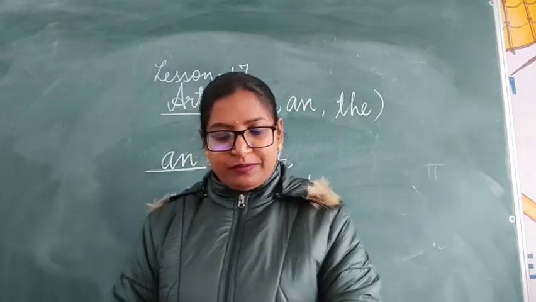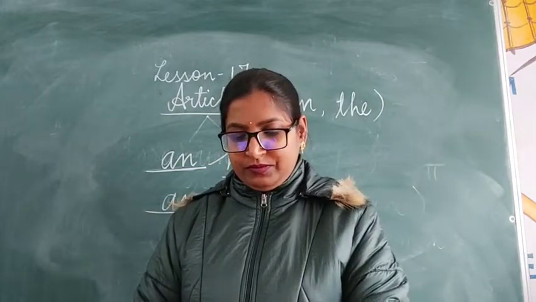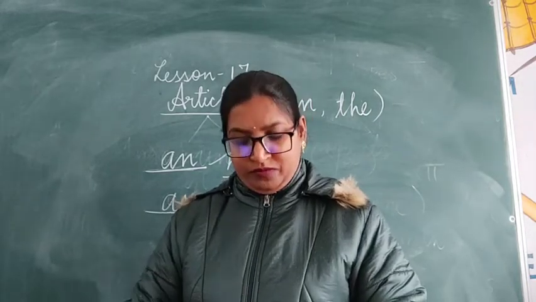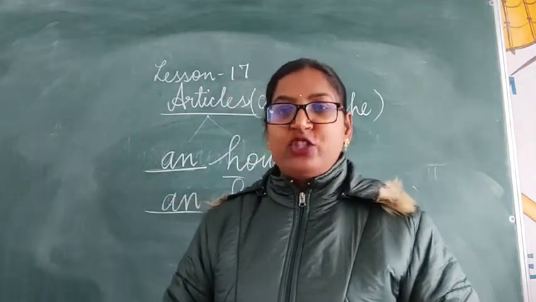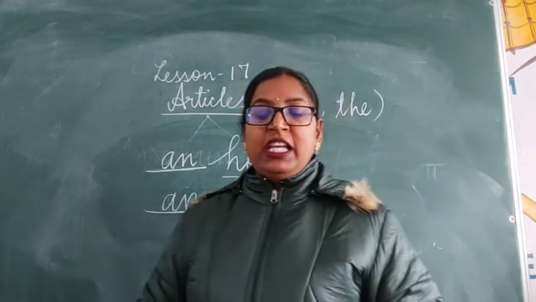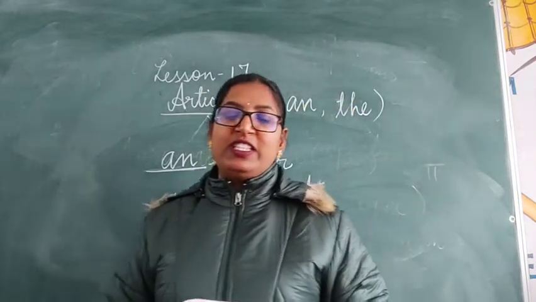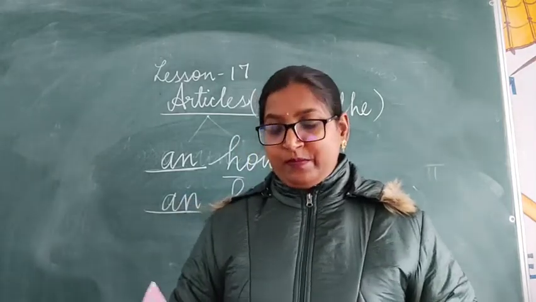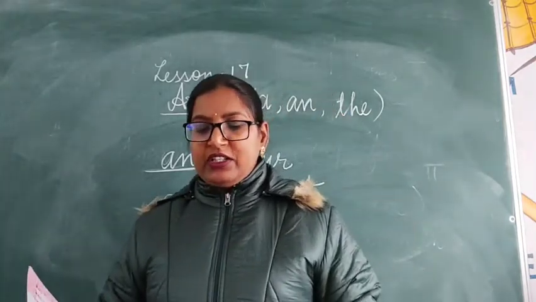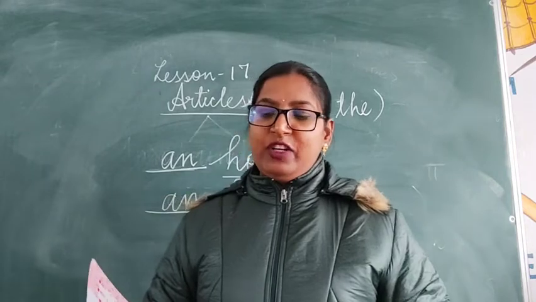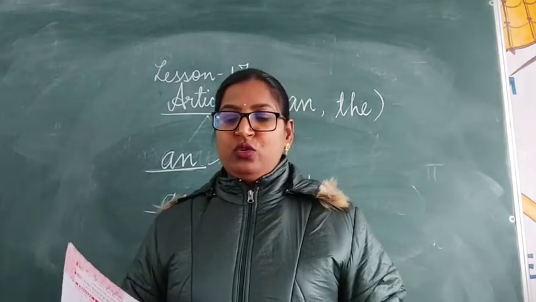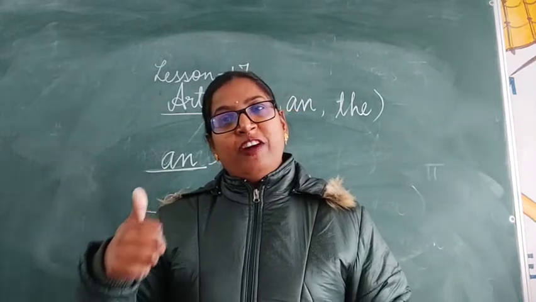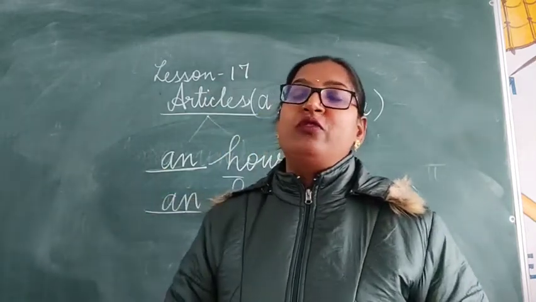Turn your page. Page number 66, you can see point number D. A or an can be used with some numbers to mean 1. Dear children, a and an we use to indicate one person, one place or one thing.